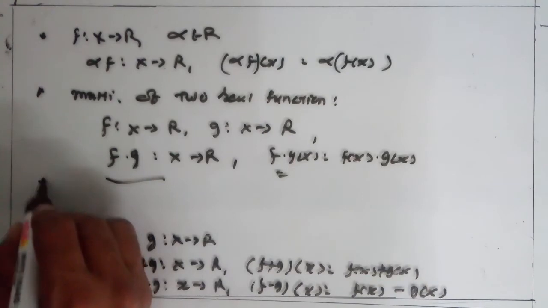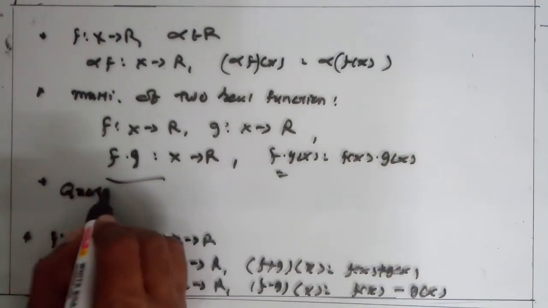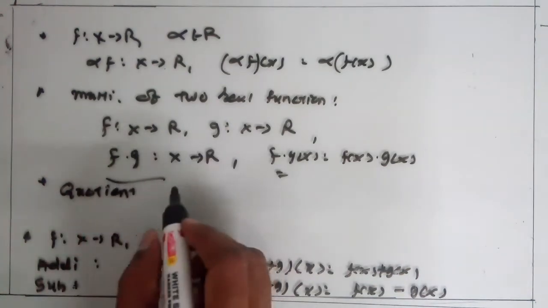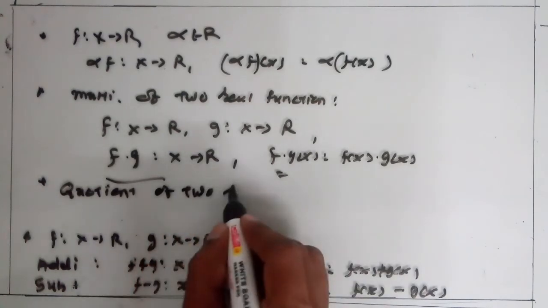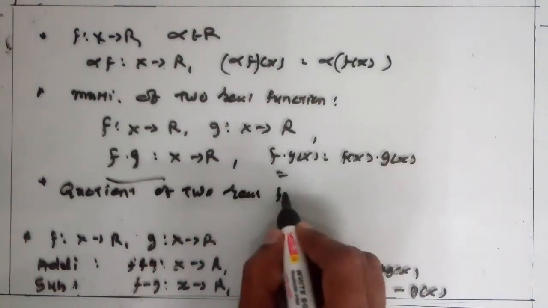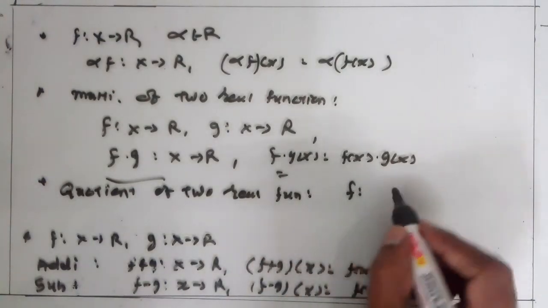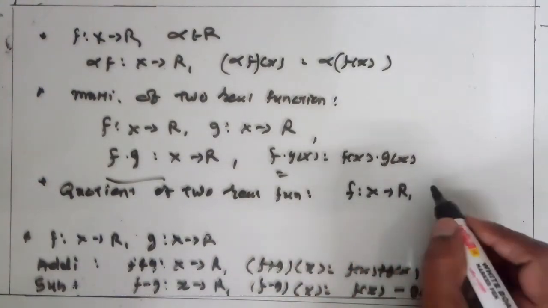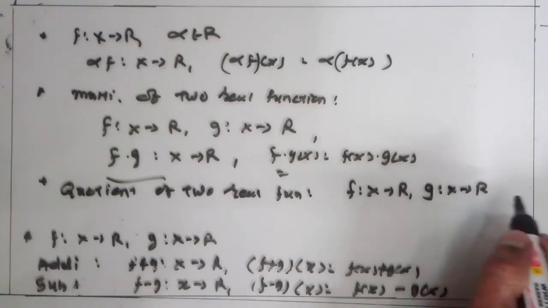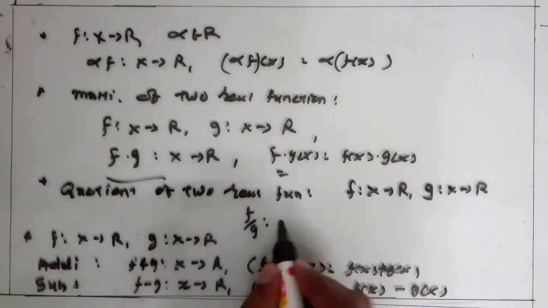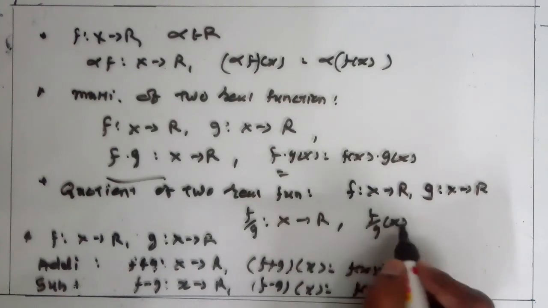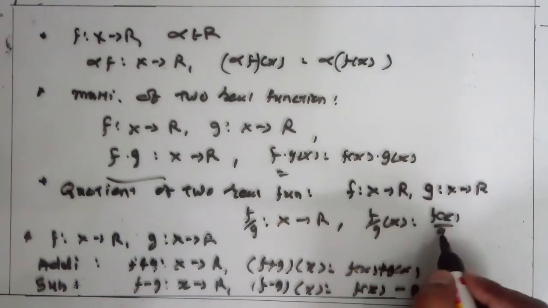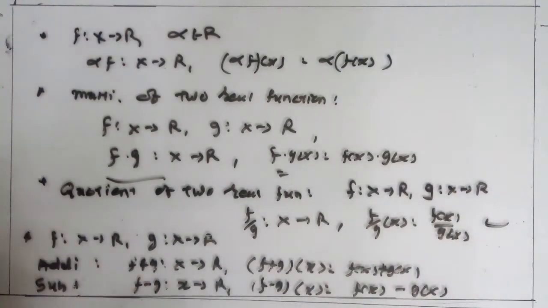Same for the quotient of two real functions. For f from X to R and g from X to R, f upon g is also a function from X to R, and (f upon g)(x) is equal to f(x) upon g(x). This is the quotient of two functions. Clear this? Now